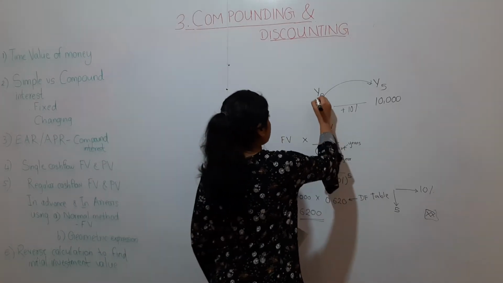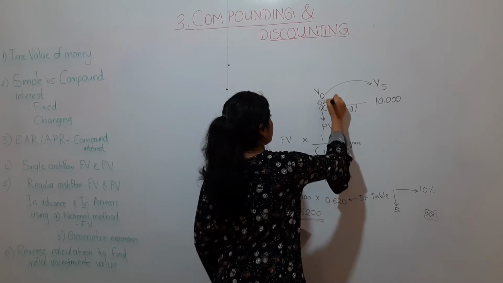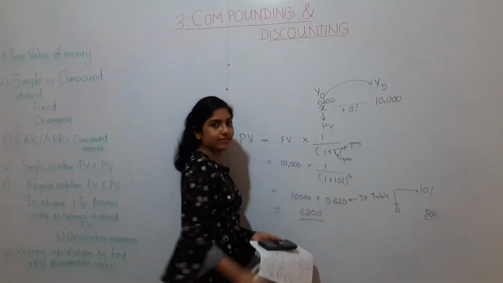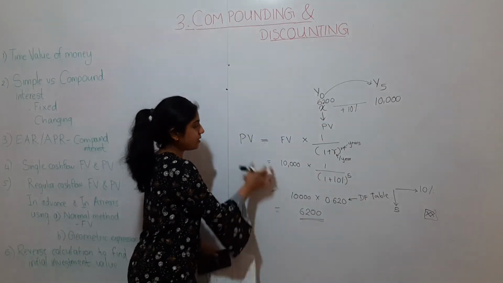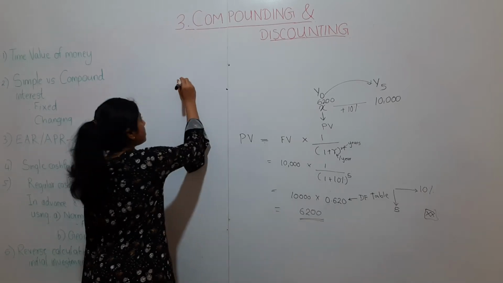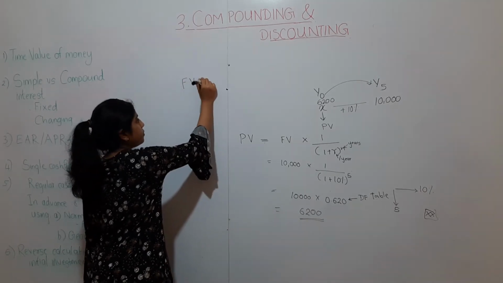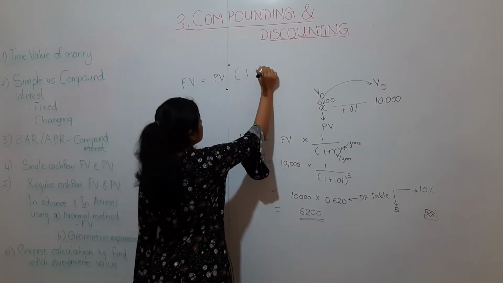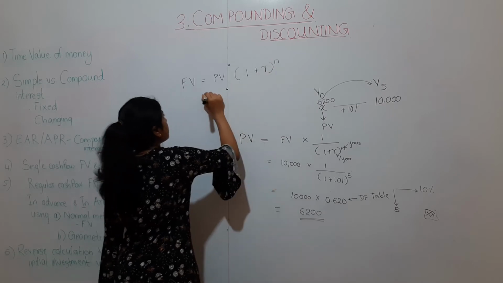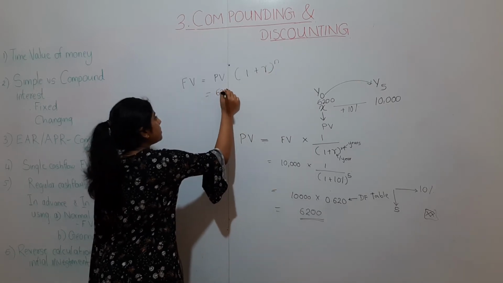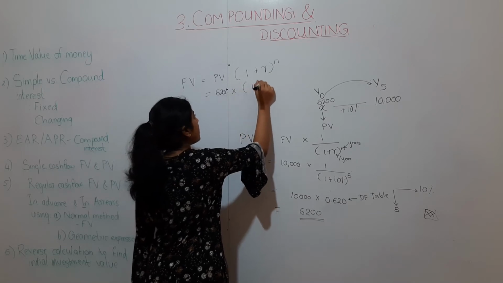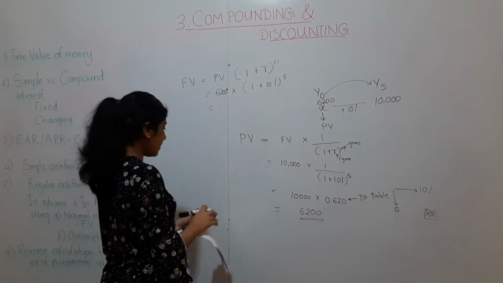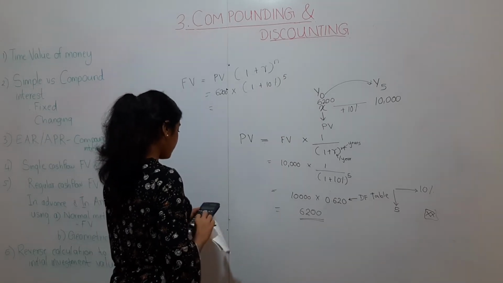So today you must put 6,200 in order to get 10,000 in year 5. Then you use this present value formula. Now if you just want to verify whether you get the same future value, use the future value formula. Future value equals present value into (1 plus r) to the power n. Present value is 6,200 multiplied by (1 plus 10%) to the power 5. We'll check and see whether the answer is the same.